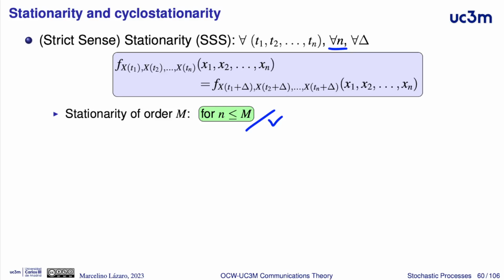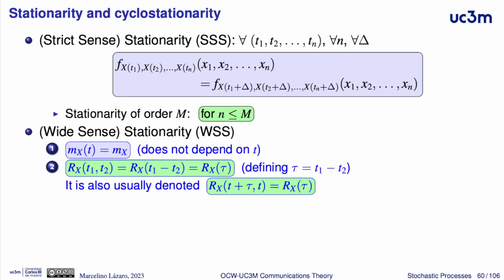This definition is really strict, and in some applications it's difficult to use, and it's necessary to use a more relaxed definition of stationarity, as it happens, for instance, in the analysis of communication systems. Because of this, we have the wide sense definition of stationarity. A random process is wide sense stationary when two conditions are satisfied. The first one is on the mean. The mean of the random process is constant, it doesn't depend on time.